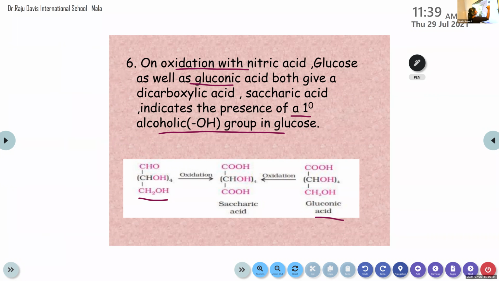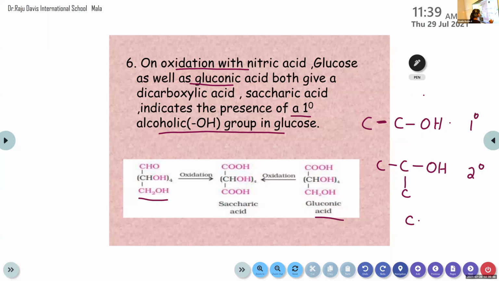Okay, then in the case of a primary alcoholic group, this is the representation of a primary alcoholic group. The OH group is attached to one carbon, and it is only attached to one other carbon, right? If the OH group is attached to one carbon and that carbon is attached to 2 more carbon atoms, it is considered as secondary. This one is primary, this one is secondary. Then look at the tertiary. There are 3 carbon atoms attached to this one. This is considered as tertiary. This is clear now? 1 carbon, here 2, here it is 3.